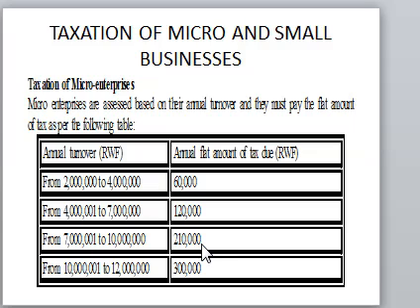So for small and micro businesses, we tax under what we call a lump sum tax. When we talk of a lump sum tax, we mean that the tax is calculated on the turnover. If we say a real tax, the tax is calculated based on profit. So small and micro businesses are under a lump sum tax regime.